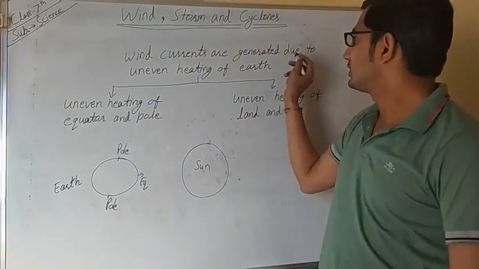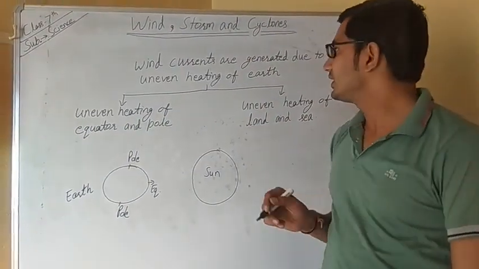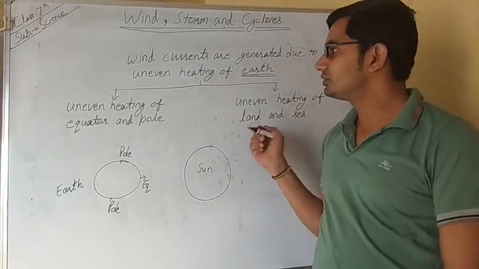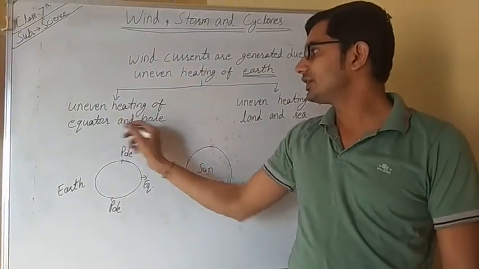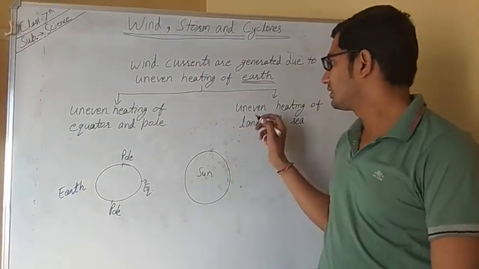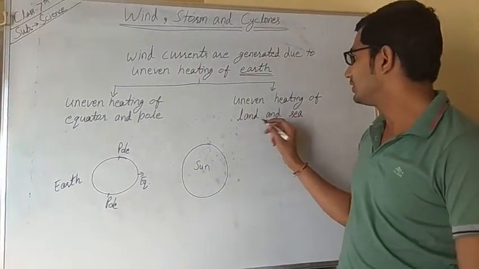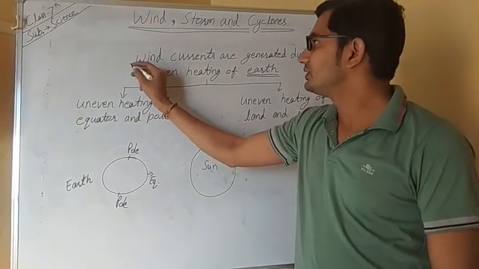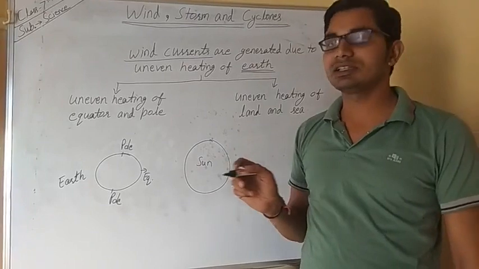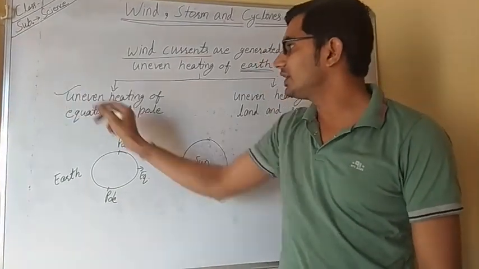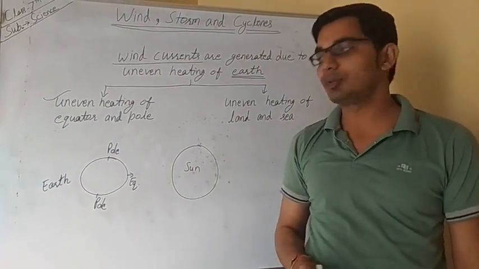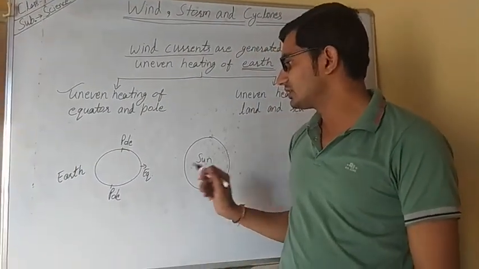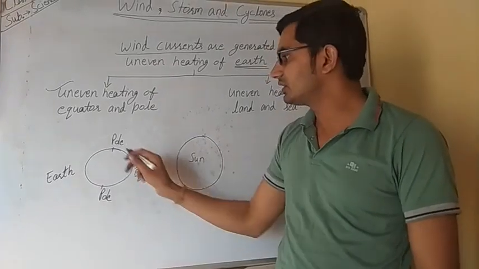Wind currents are generated due to uneven heating of the earth. This involves two parts: uneven heating of the equator and poles, and uneven heating of land and sea. So in this video we see how wind currents are generated due to uneven heating of the equator and poles.